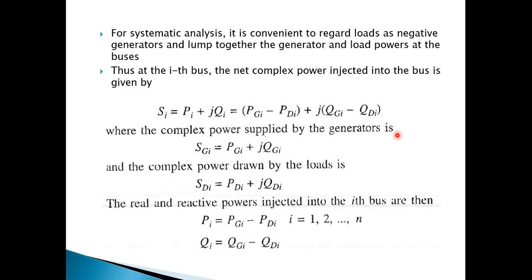So the real and reactive power injected into the ith bus are then P_Gi minus P_Di, and the reactive power is Q_Gi minus Q_Di. Now this is valid for the ith bus, and hence it is valid for any number of buses, starting from the first bus, second bus, to the nth bus.